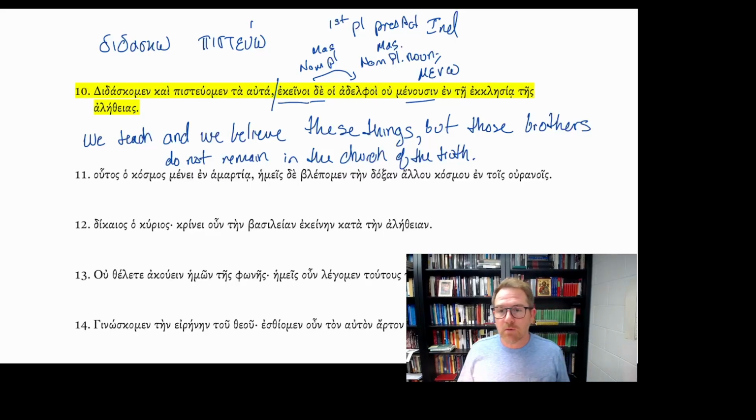Those brothers do not remain in the church of the truth. In the church of the truth. So we teach and we believe these things, but those brothers, they do not remain in the church of the truth. So there's this contrast that's going on in the sentence.